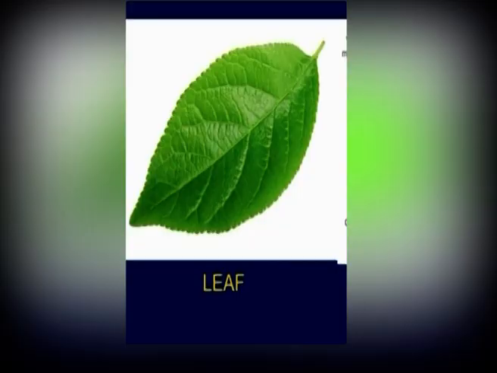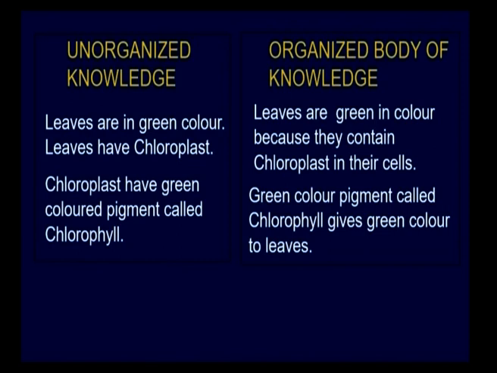Here I told you about the organized part of knowledge and the normal fact. Here you could see the picture. In this picture the leaf and chloroplast are there. Just by observing the picture, what will come to your mind? Leaves are green in color. Leaves have chloroplast. Chloroplast has a green colored pigment called chlorophyll.